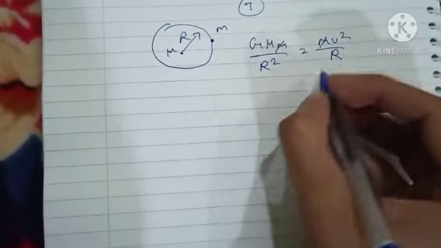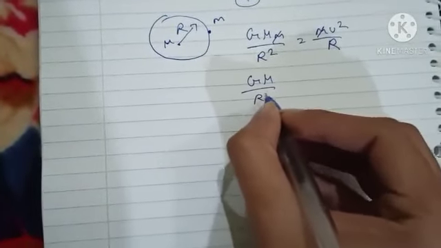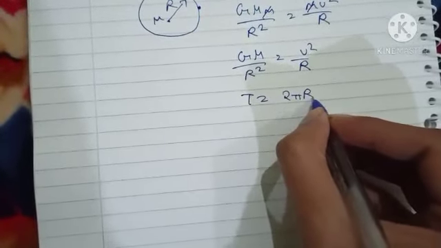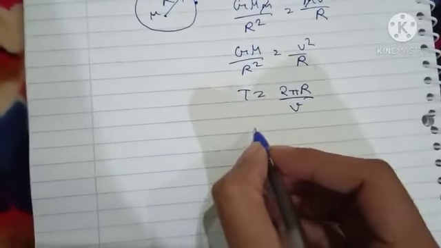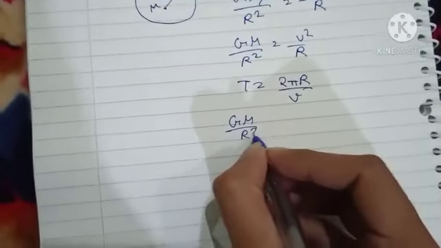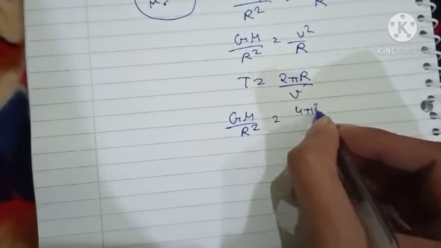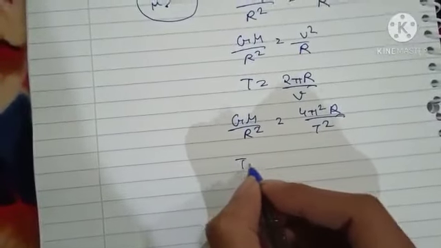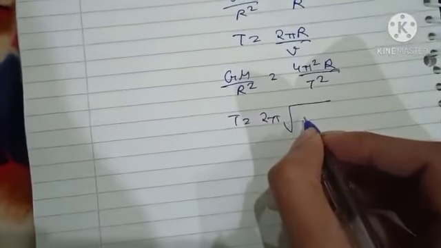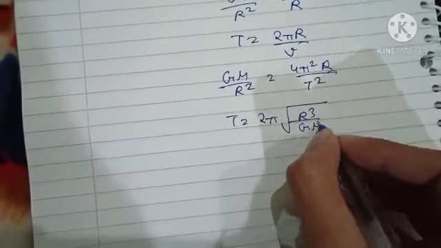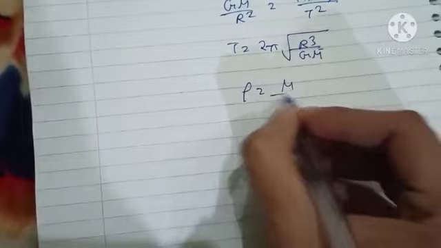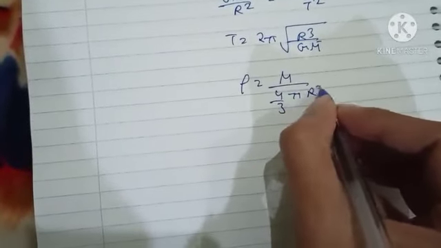cancelling m. Okay, so GM upon R square is equal to v square by R, and we know that the time period is equal to 2 pi R upon v. So putting this, GM upon R square is equal to 4 pi square R upon T square. So calculating for T, T is equal to 2 pi under root R cube by GM. Now we know that mass and density are related. Rho is equal to mass upon 4 by 3 pi R cube.